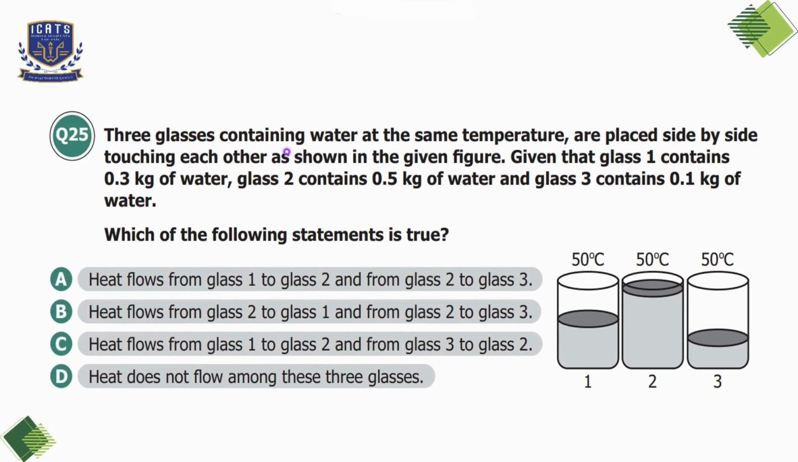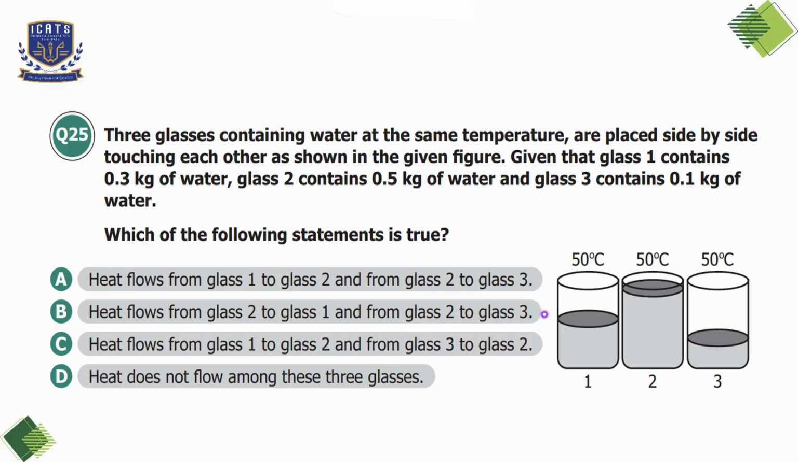Question number 25, three glasses containing water at the same temperature are placed side by side touching each other as shown in the given figure. Given that glass 1 contains 0.3 kg of water, glass 2 contains 0.5 kg of water, and glass 3 contains 0.1 kg of water. Which of the following statements is true? Option A, heat flows from glass 1 to glass 2 and from glass 2 to glass 3. Option B, heat flows from glass 2 to glass 1 and from glass 2 to glass 3. Option C, heat flows from glass 1 to glass 2 and from glass 3 to glass 2. And the last option is heat does not flow among these three glasses.